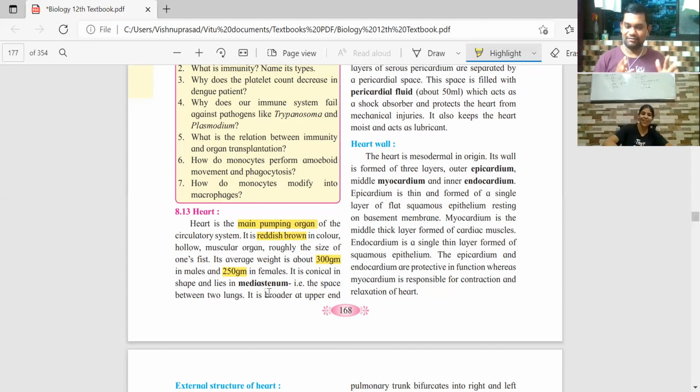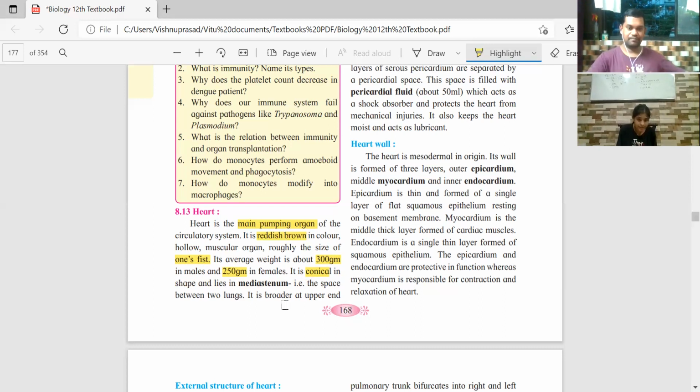Whenever this weight, size, and everything is given, it is considered for adult human beings. Of course, in children it will be different, less than that. So in males the average weight is around 300 grams, and in females around 250 grams. Approximately it is conical in shape. All these points can be asked as MCQ questions, so highlight, underline and remember them.